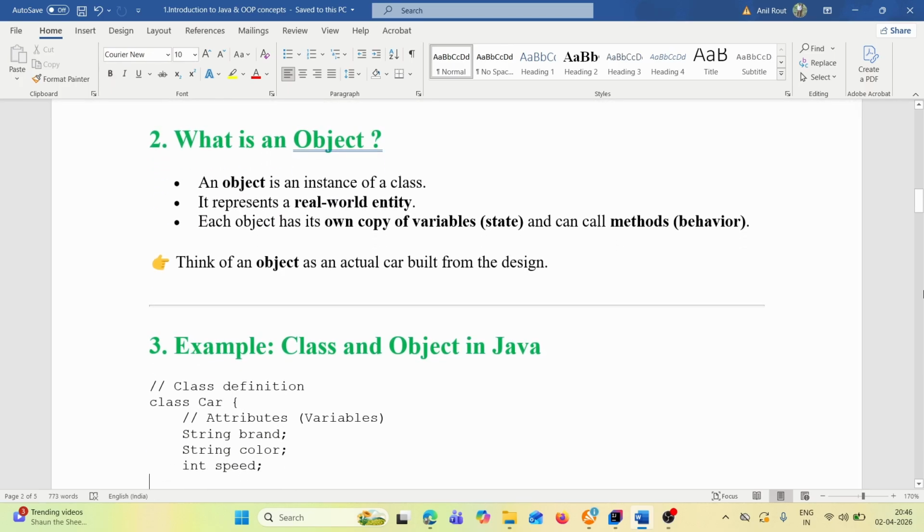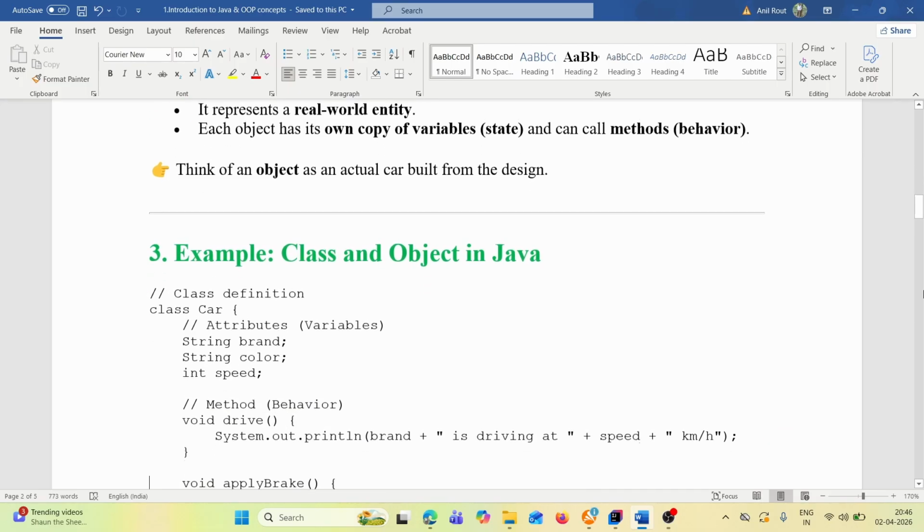Then what is an object? An object is an instance of a class. It represents a real-world entity. Each object has its own copy of variables, that is state, and can call methods, that is behavior. For example, think of an object as an actual car built from the design. It's an actual car.